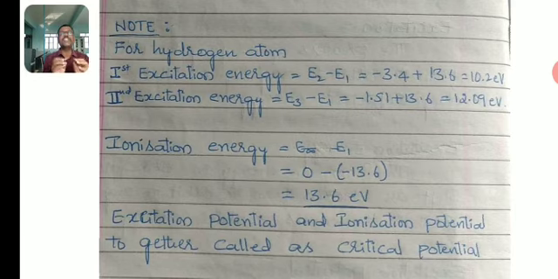Then ionization energy is E infinity minus E1. Ionization energy means the amount of energy required to remove an electron from the hydrogen atom. So E infinity minus E1 is 0 minus (minus 13.6), which is 13.6 electron volts. That means the amount of energy required to remove an electron from the hydrogen atom is 13.6 electron volts.